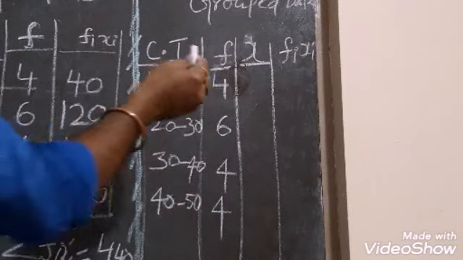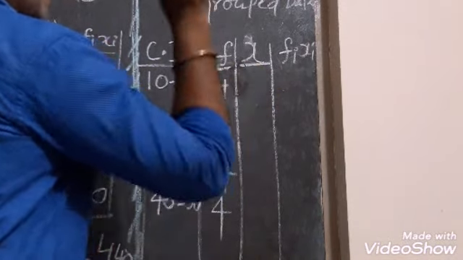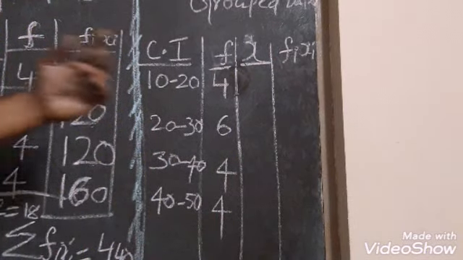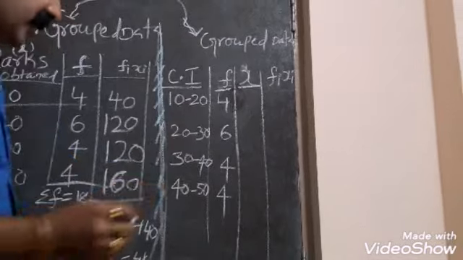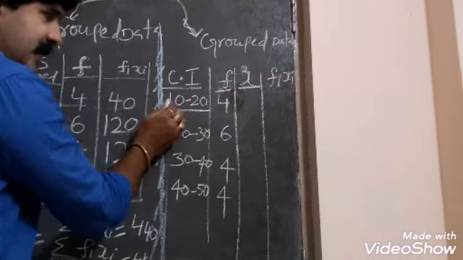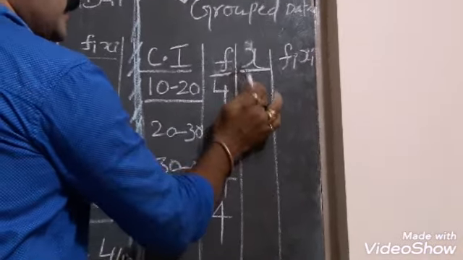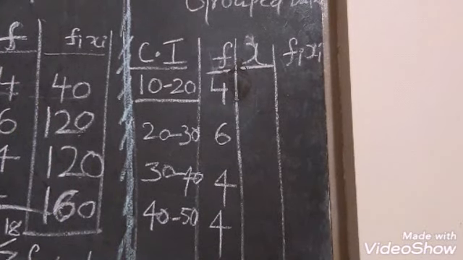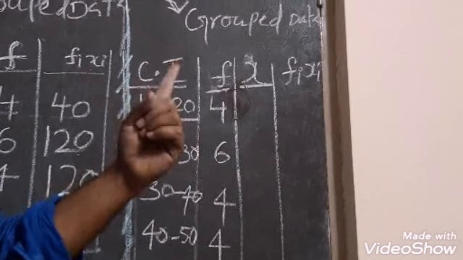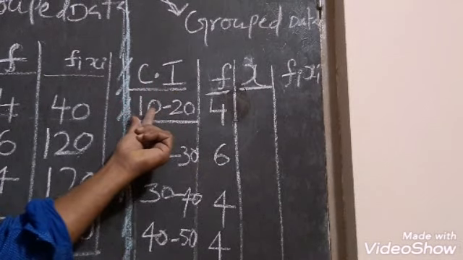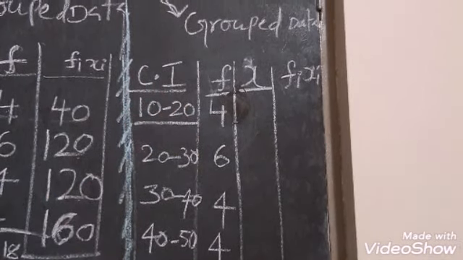And one more column you are seeing here is X. What is X here? It is nothing but mean value of the class interval. What is mean value? You see, 10 to 20. This is called lower limit. This is called upper limit.